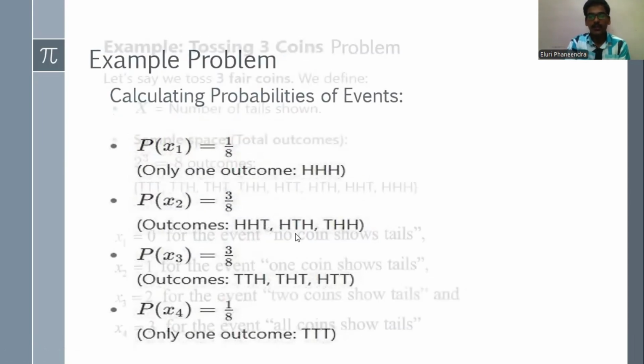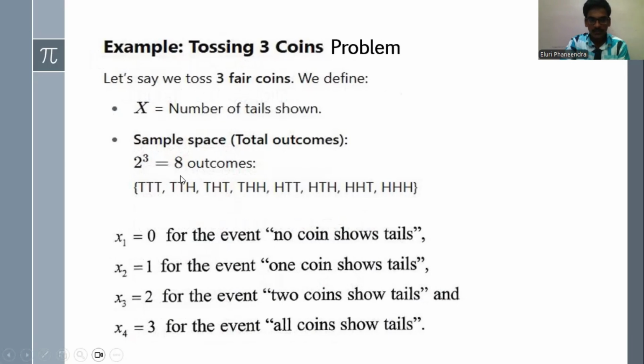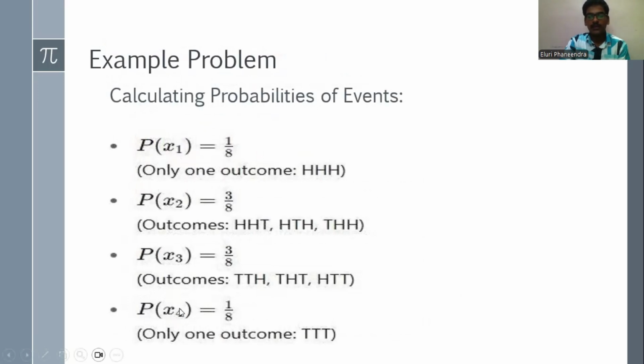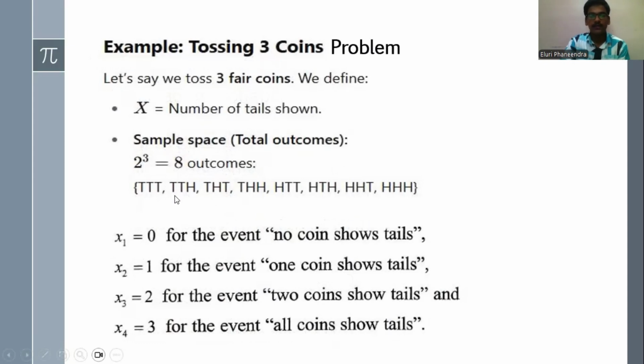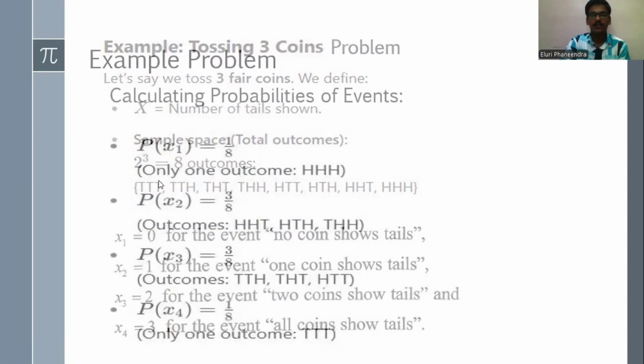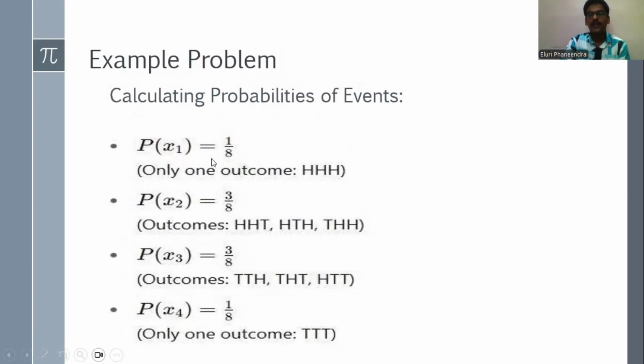So getting two tails is given as we can see here: two tails, two tails, two tails. Out of 8, there are three outcomes. So now P of x4 is getting all tails out of our outcomes, which is one only. The formula for the probability is the number of favorable outcomes by the number of total outcomes.